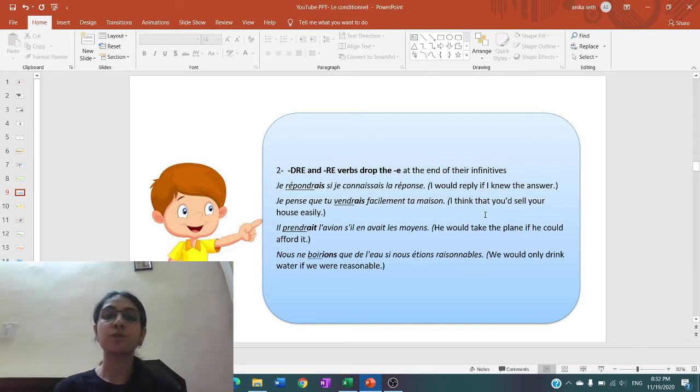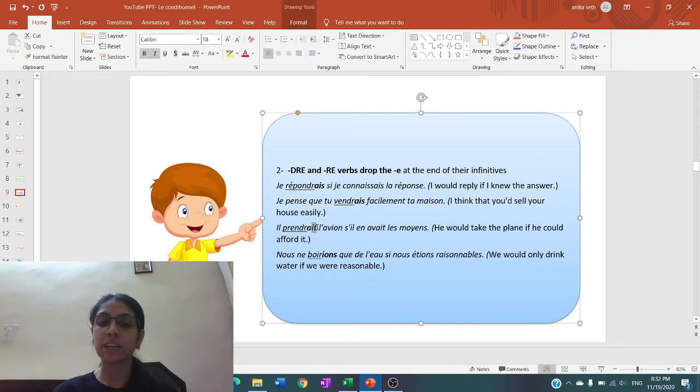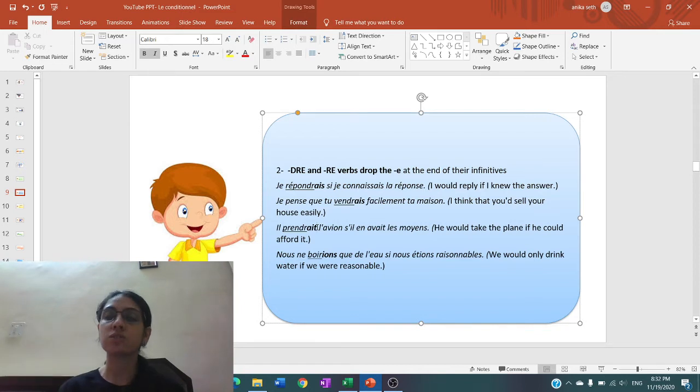In case of future simple, this was prendra without the IT over here because this ends only at A. In case of imparfait, prenons is the form of the verb. With this, when we remove ONS, we would add AIT. So that would have been prenait. But over here it is prendrait. So the conjugation is in the conditionnel présent. Il prendrait l'avion si l'on avait les moyens.